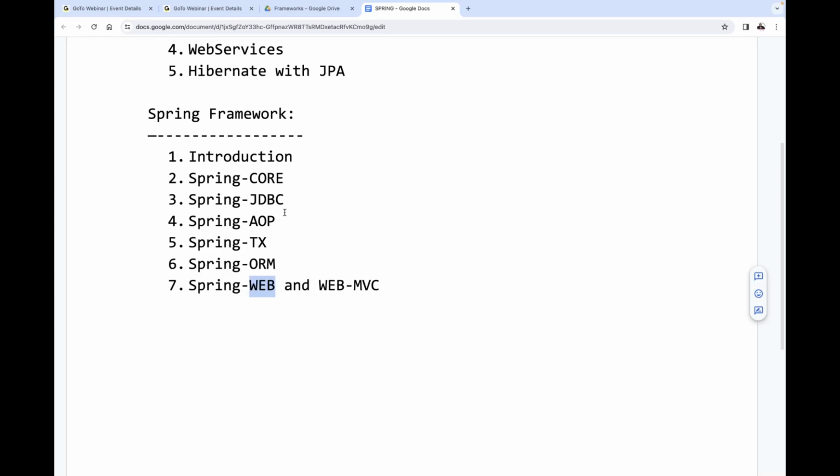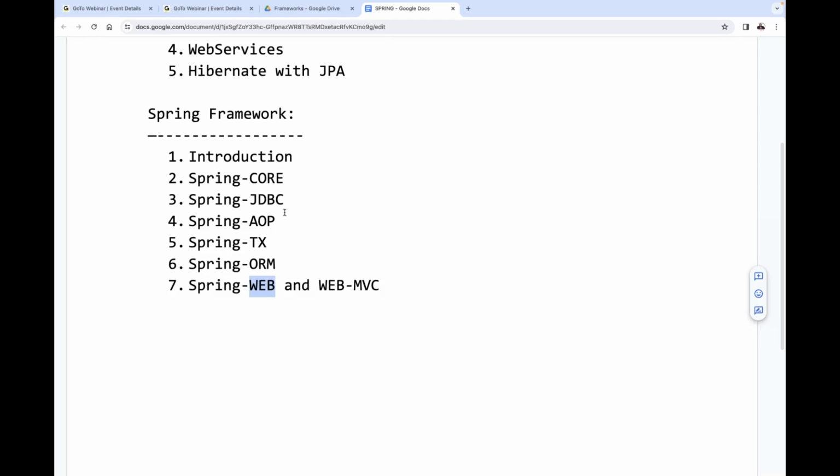Previously, the Struts framework was available. Have you heard about it? Struts is one of the frameworks, an Apache product. Nowadays, nobody is using it; it is totally outdated. For integrating Struts applications with the Spring application, we use the Spring Web module.